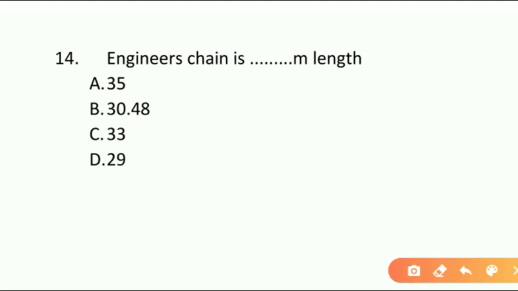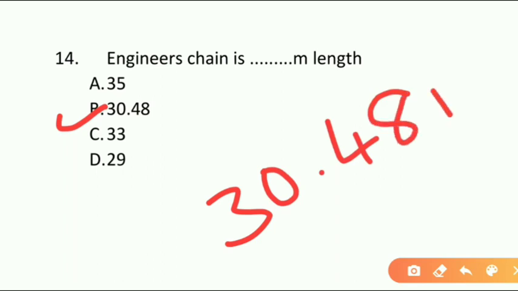And here the next question, engineer's chain is dash meters length. That means engineer's chain is dash meters length. That is option A 35, option B 30.48. In terms of meters, already they mentioned meters length. Option C 33, option D 29. And the correct answer is 30.48 meters.